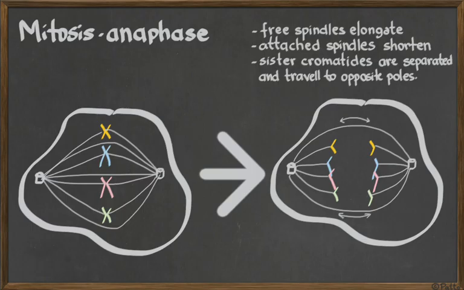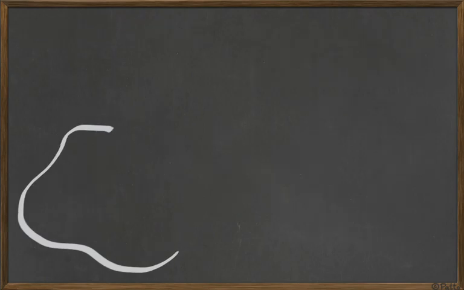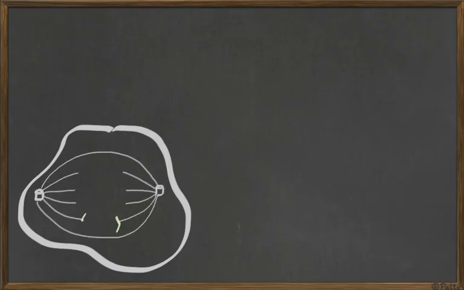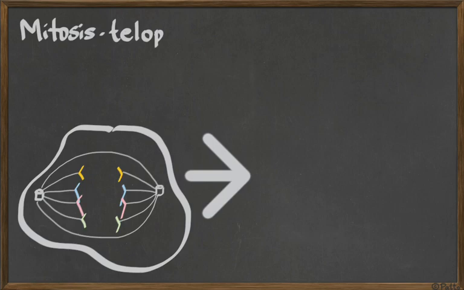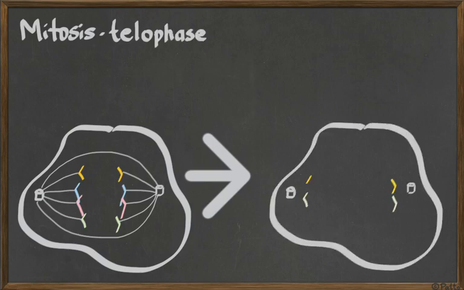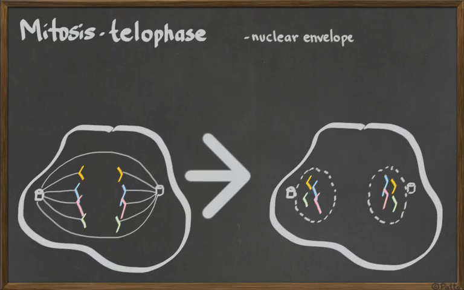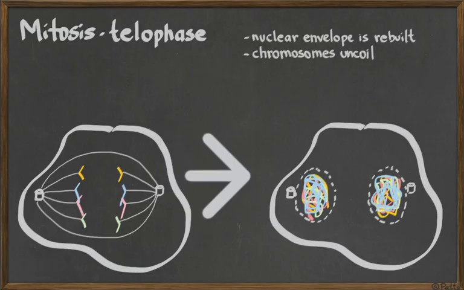Ana separates. Okay, and finally, if you have anaphase here with us, what's going to be happening during a stage called telophase? Look. The nuclear envelope is going to be rebuilt. So the nuclear envelope shows up again. The cell division is almost over. The chromosomes that were supercoiled lose some of their coiling, so they uncoil.